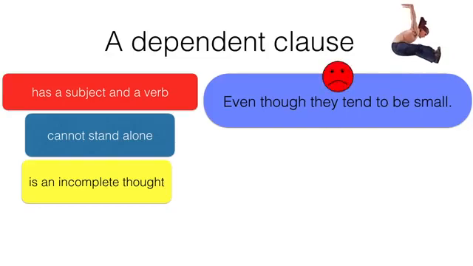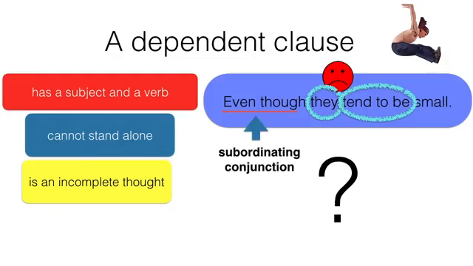Huh? That doesn't make any sense. This is a dependent clause because you can see that although there is a subject and a verb, it doesn't make any sense, thanks to even though, which is a subordinating conjunction.